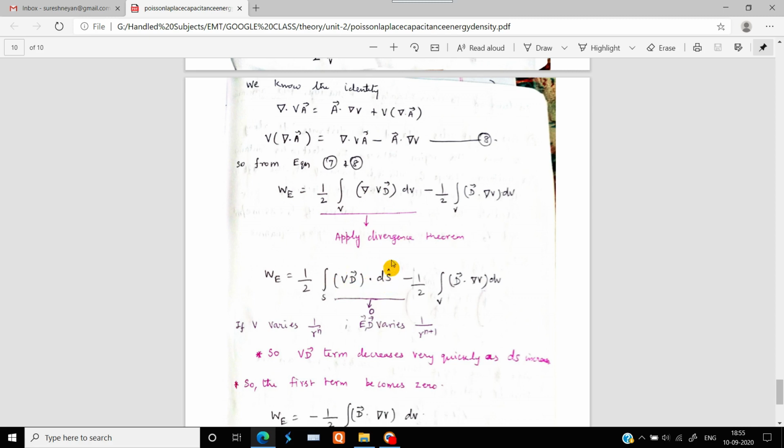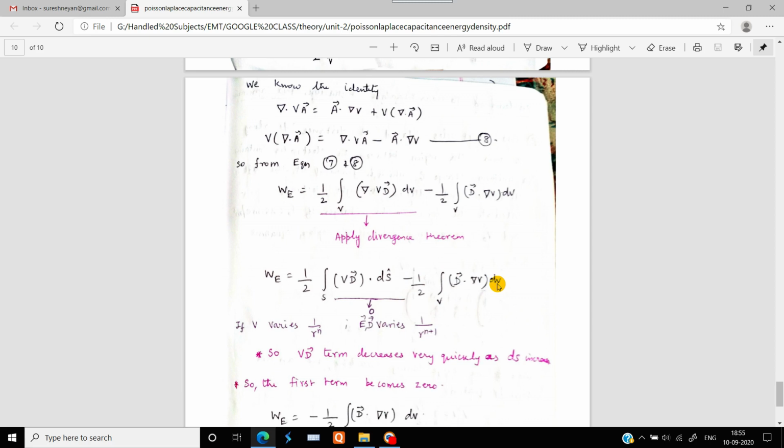Then this vector goes into the surface integration, that is the dot product with the differential surface. This term is the replacement of the earlier term by applying the divergence theorem, minus 1 by 2 times the volume integration of D dot del V dV.